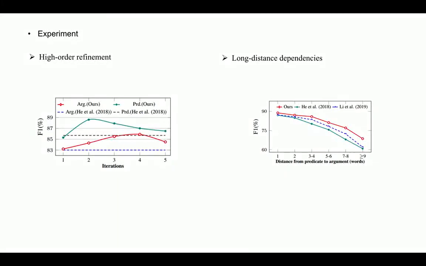We next examine the performance with varying refining iterations, as shown in the figure. Compared with the first-order baseline model, our high-order model can achieve better performances for both subtasks. We find that our model reaches the peak for predicate detection with a total of two iterations of refinement, while the best iteration number is 6 for argument labeling.